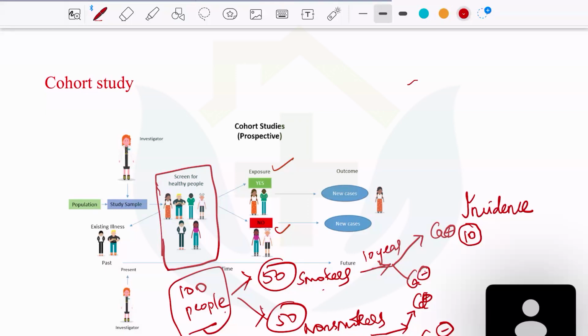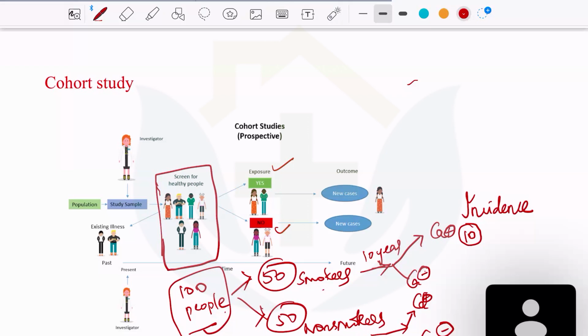If the smokers tend to develop cancer more than the non-smokers, then causality is established. So to prove causality, you need a cohort study. You cannot do that with a cross-sectional study, because the cross-sectional study is at a particular point and you're not following the patient, so you're not sure about the causality. So this is the prospective cohort study.